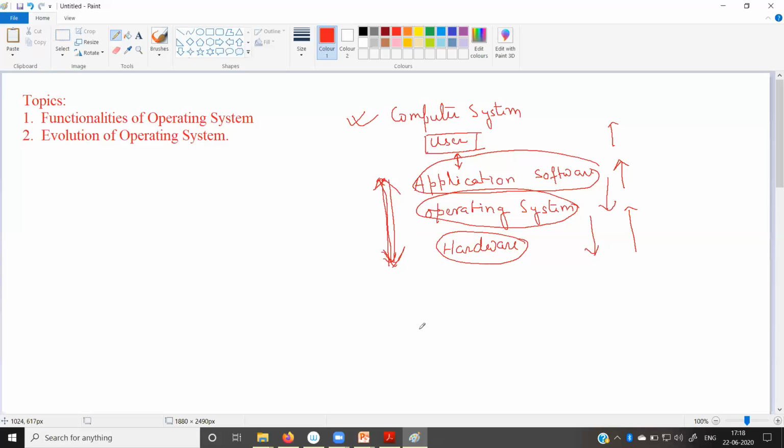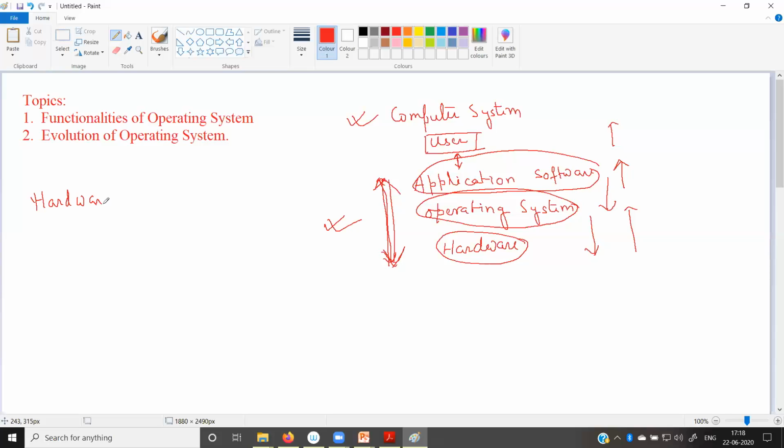So our computer system is comprised of all four components. They are hardware, operating system, application software, and user. So here we are mainly dealing with the operating system. This is because the operating system is the core, or you can say the heart, of the computer system. Without the help of the operating system, the computer cannot work. So as you know, in the computer system there is some basic hardware. So I will discuss what is hardware. Though you know all those topics, still I am going in very brief.